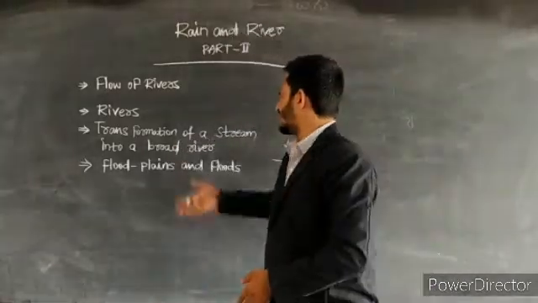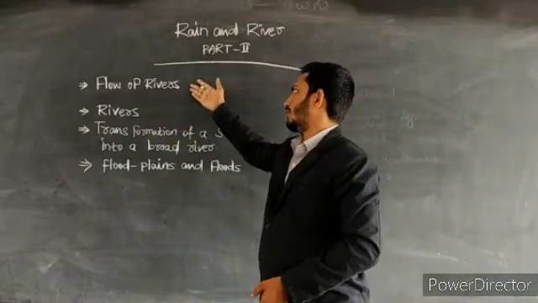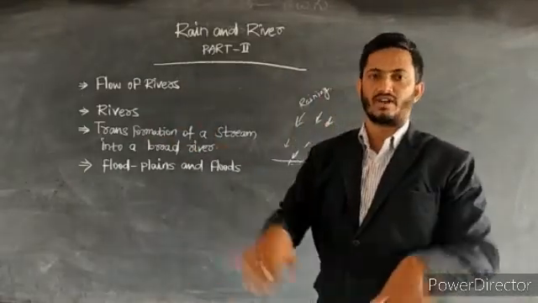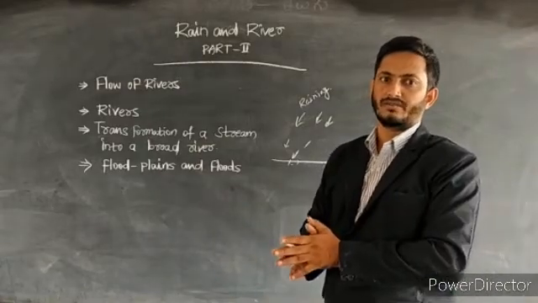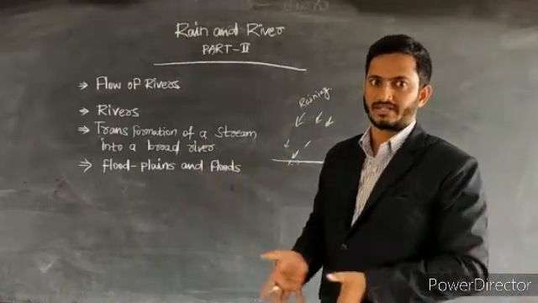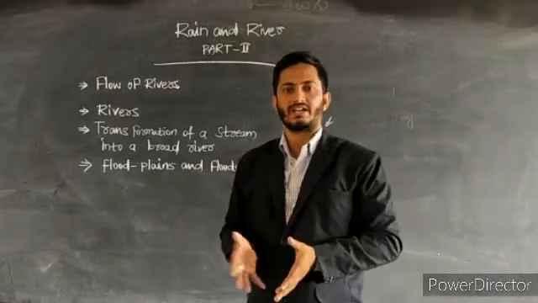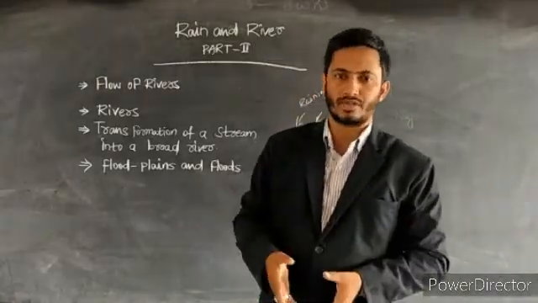Let us see the flow of rivers which we can see after the rains fall, the drainage water in a village. When heavy rain falls in your village, what do you notice at that time?